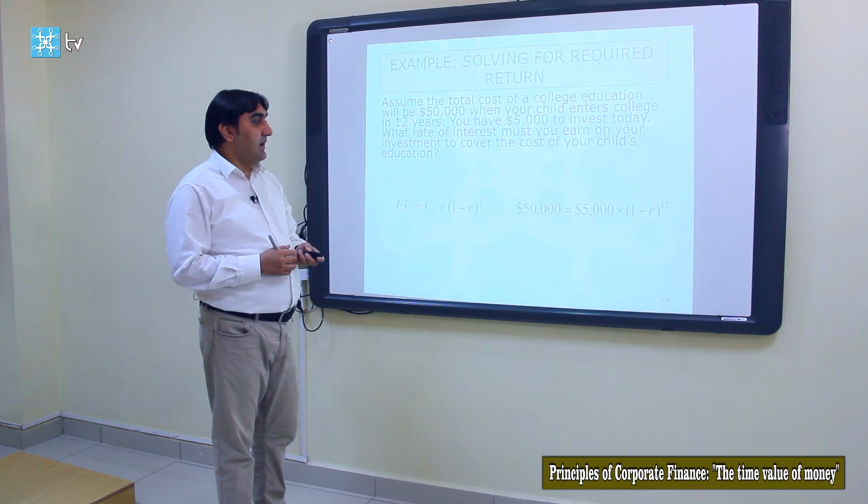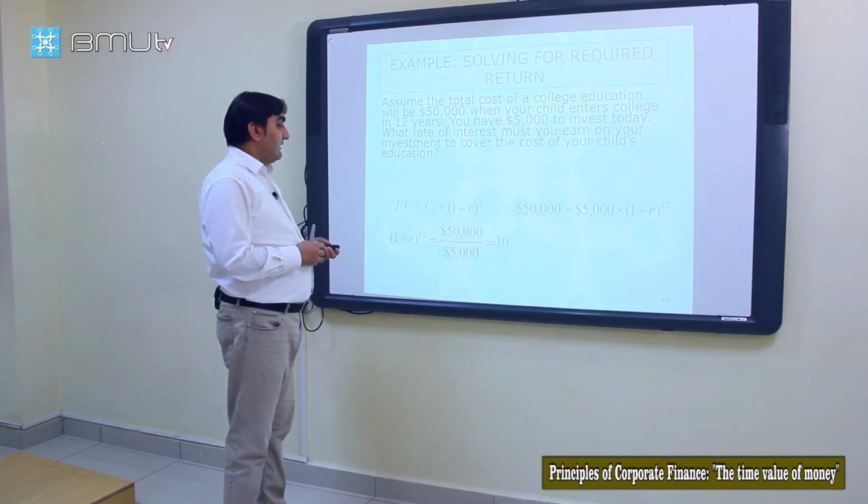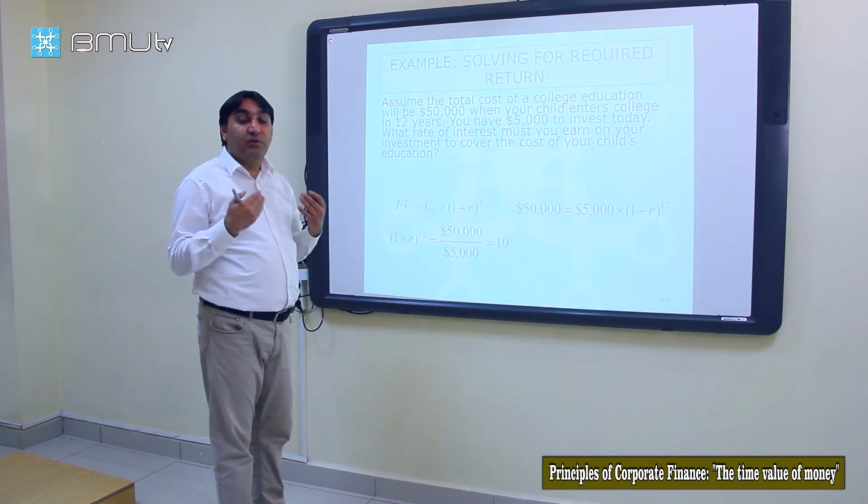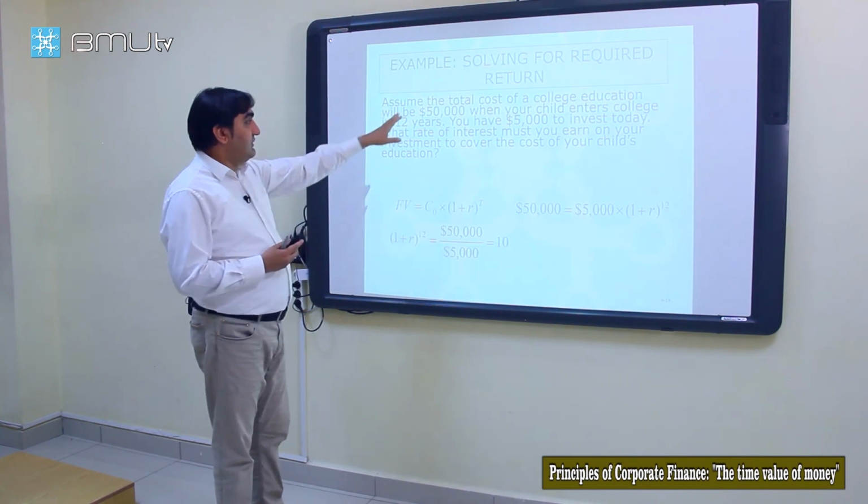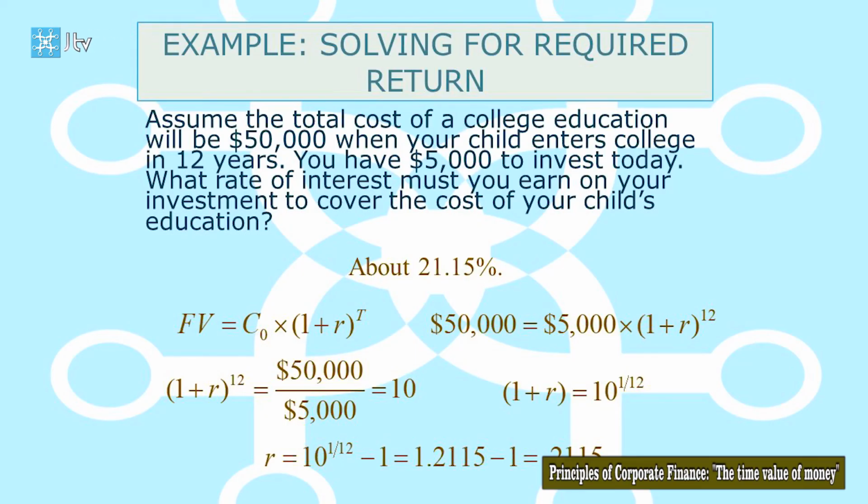As I said, sometimes we may need to find the rate. At what rate should we invest? Assume the total cost of a college education will be 50,000 when your child enters college in 12 years. You have 5,000 to invest today. What rate of interest must you earn on your investment to cover the cost of your child's education? Here, you are given the 5,000 present value and 50,000 future value of your investment, and the time horizon, 12 years.